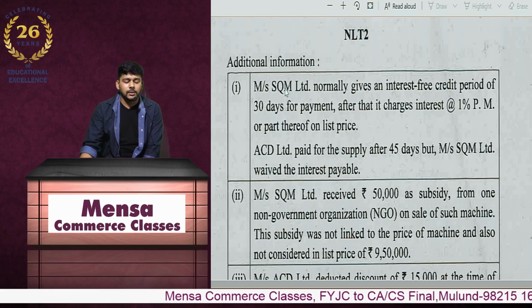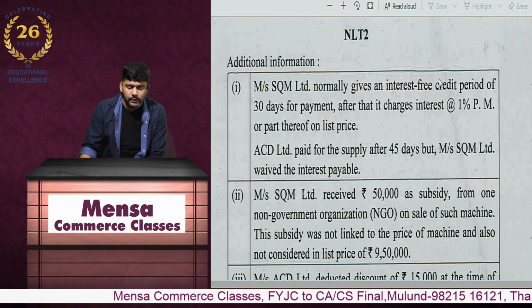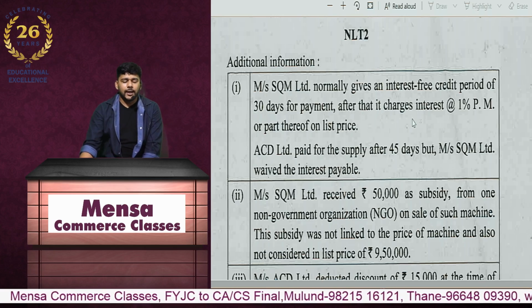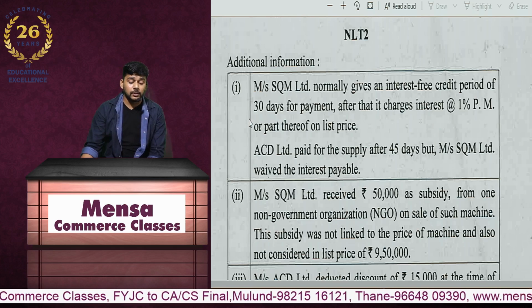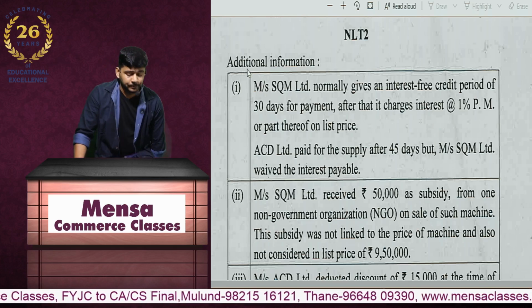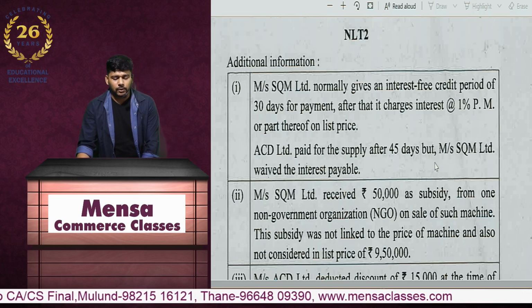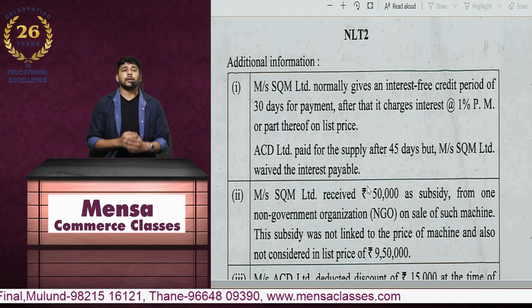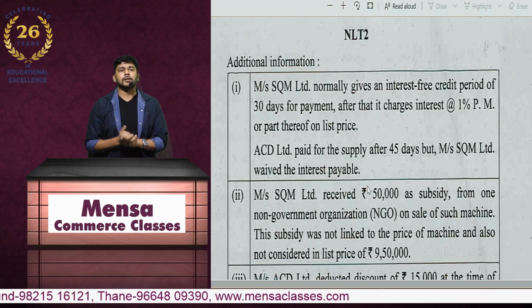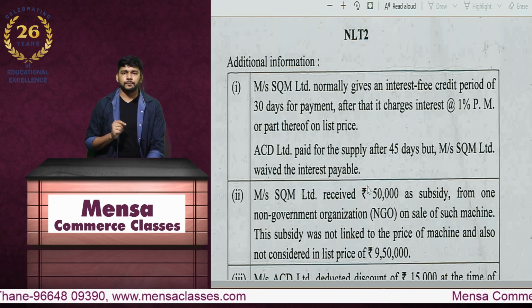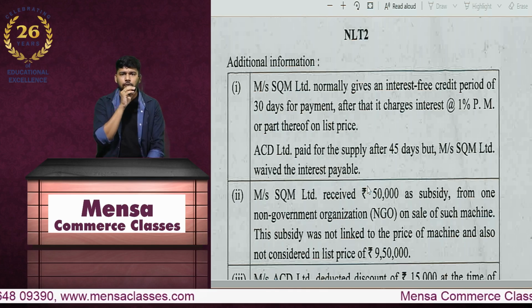Additional information: SQM normally gives an interest-free credit period of 30 days for payment. After that, it charges interest at the rate of 1% or part thereof on the list price. ACD Limited paid for the supply after 45 days, but SQM Limited waived the interest payable. Now, any interest or delayed charges by whatever name called, as long as they are recovered, will form a part of your value of supply.